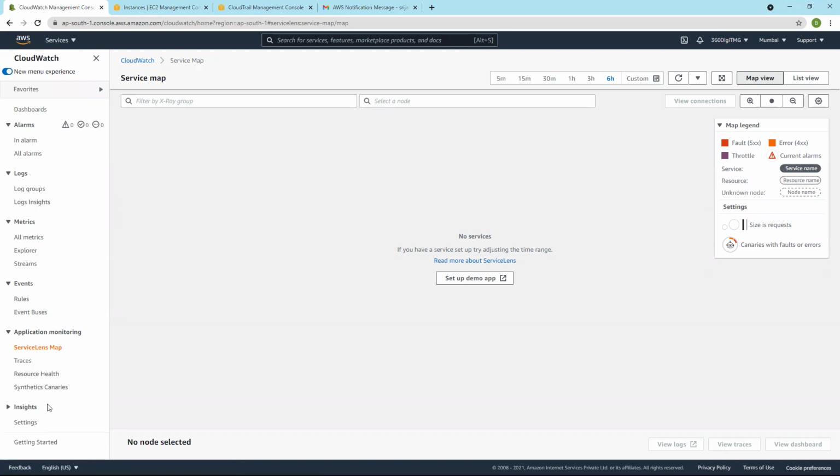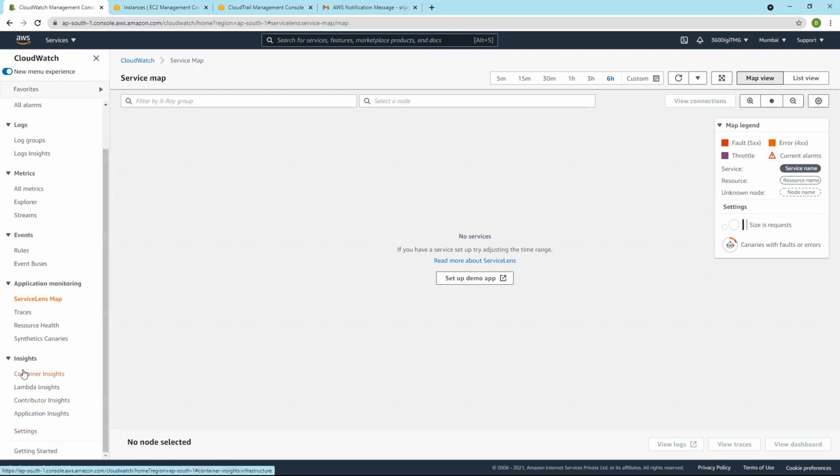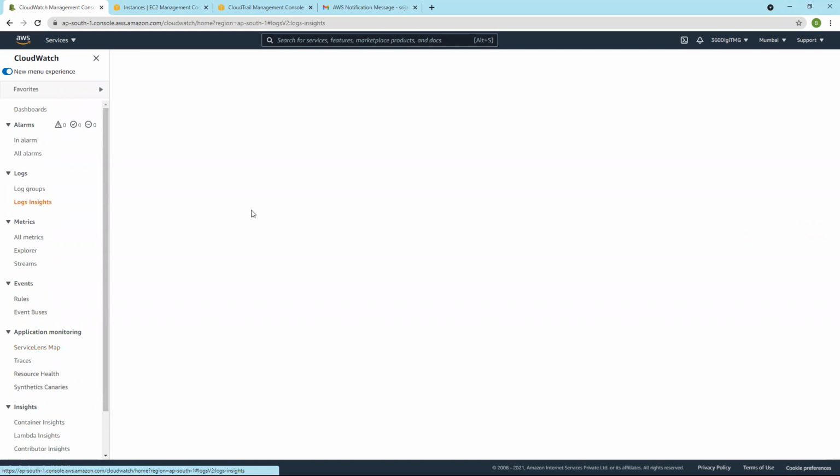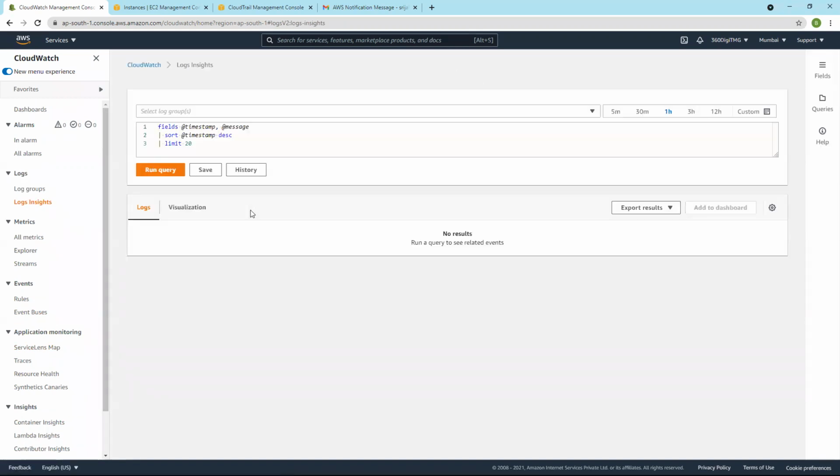Application monitoring is there, and insights we already know: container insights, Lambda insights, application insights. And if you want insights from logs, we have this insights, CloudWatch insights. Okay, that's about CloudWatch, guys. And any doubts regarding CloudWatch or any other topics?